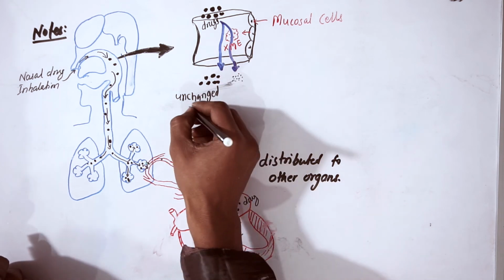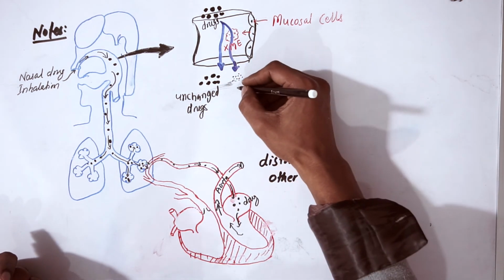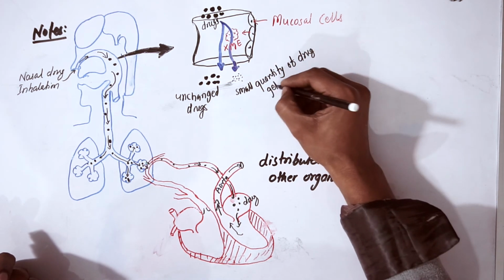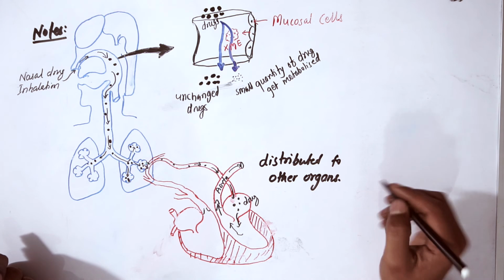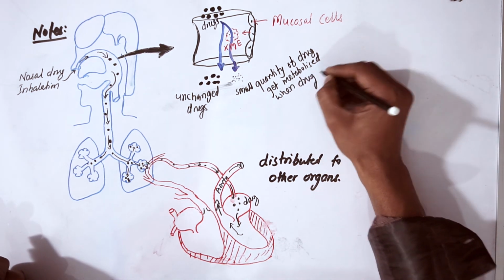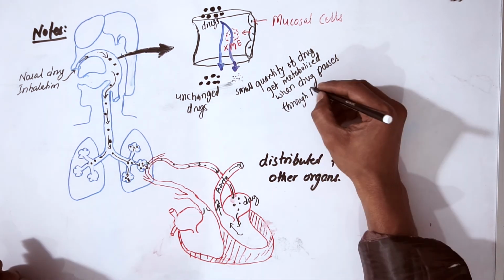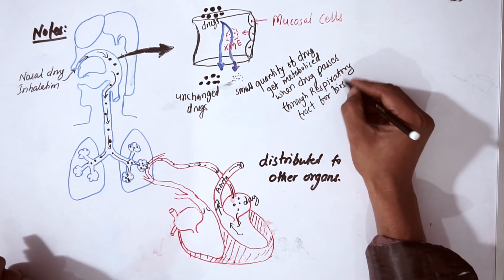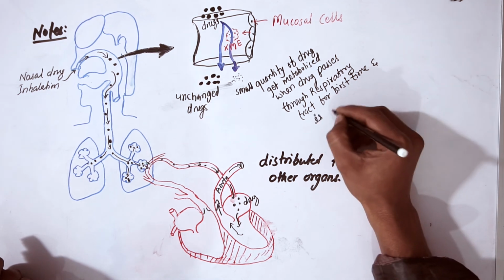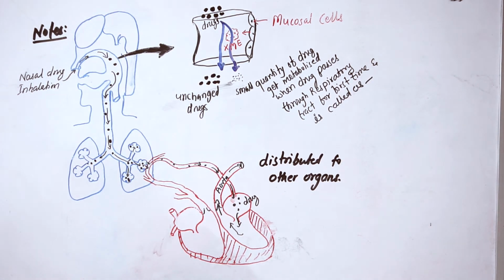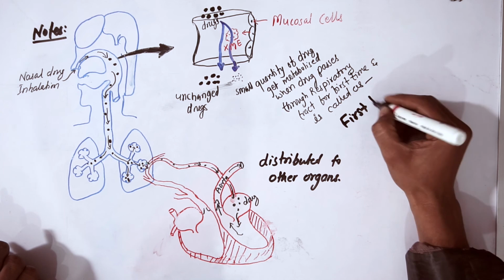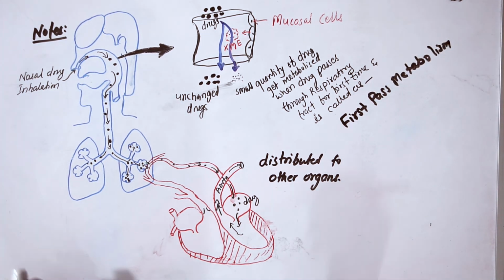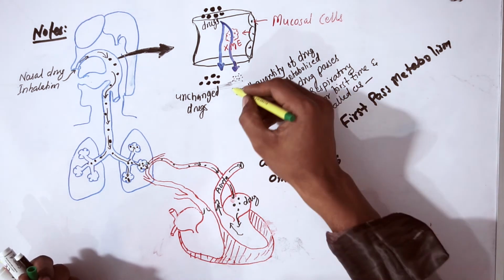Here we can write: a small quantity of drug gets metabolized when the drug passes through the respiratory tract for the first time. So when it passes through the first time, some quantity will get destroyed by this xenobiotic metabolizing enzyme produced by mucosal cells. So that is also called first pass metabolism.